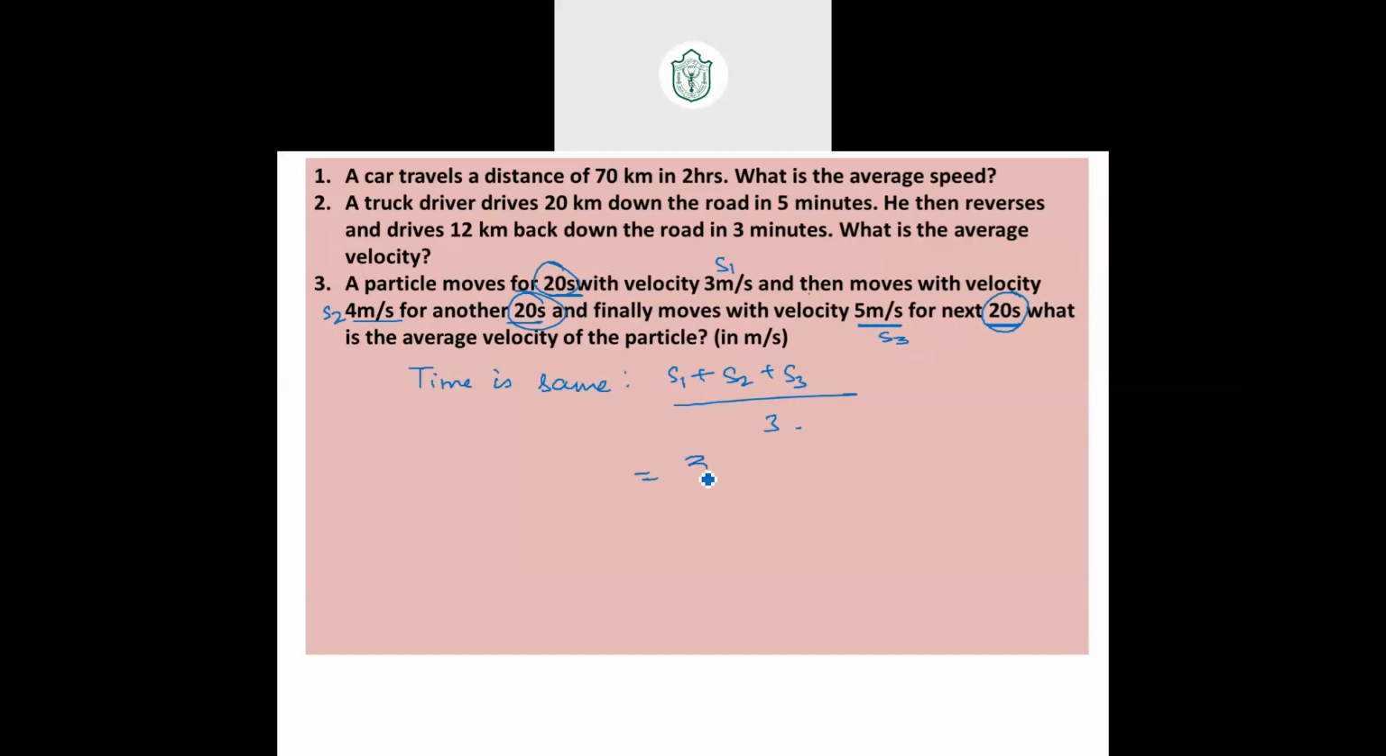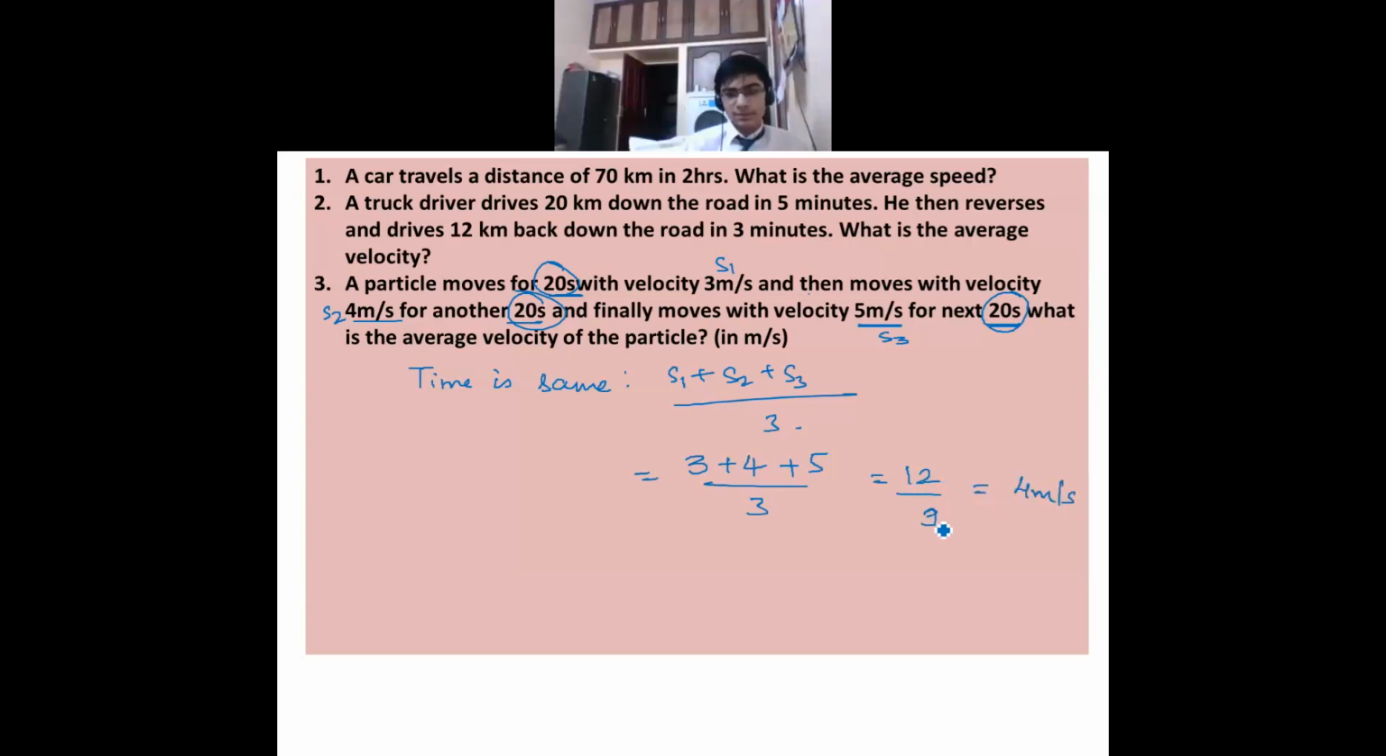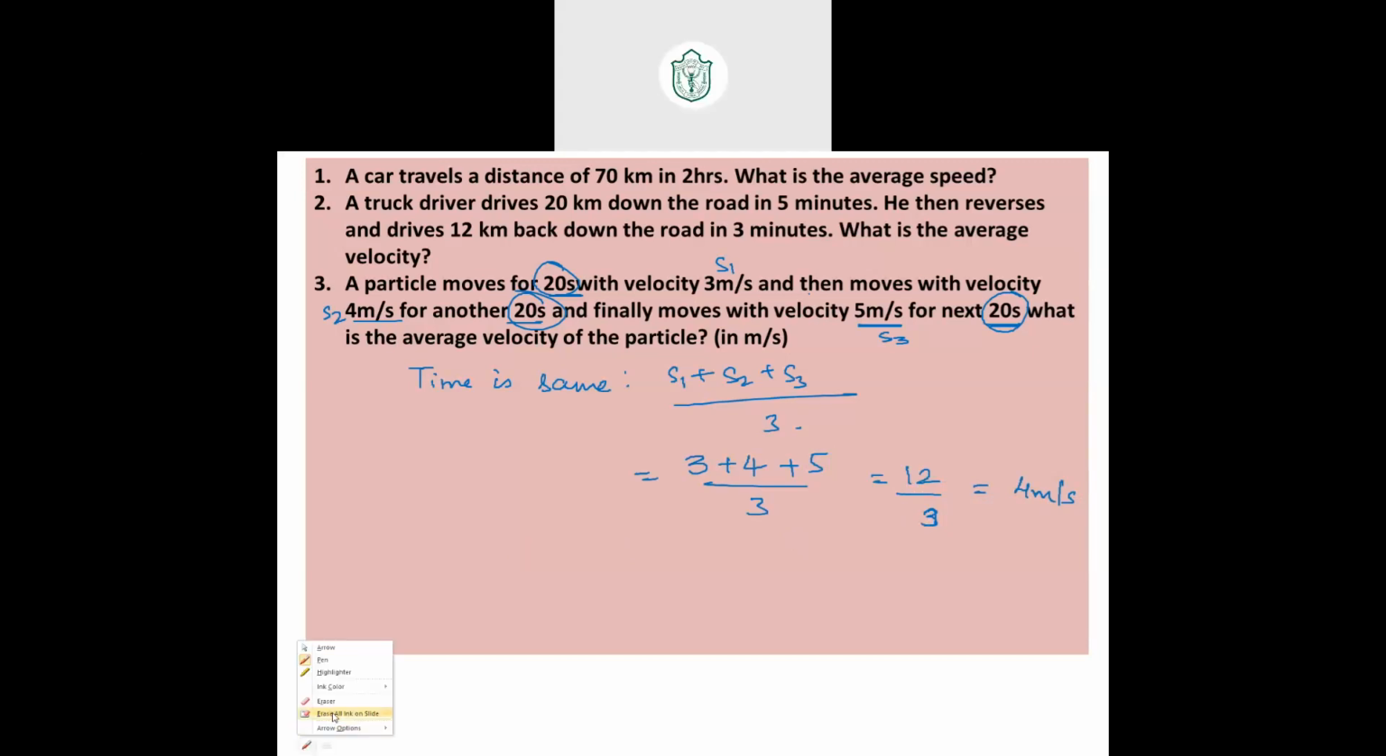So just add them up. 3 plus 4 plus 5 over 3. That's 12 over 3, that is 4 meter per second. Excellent work. Next question. Did you understand?